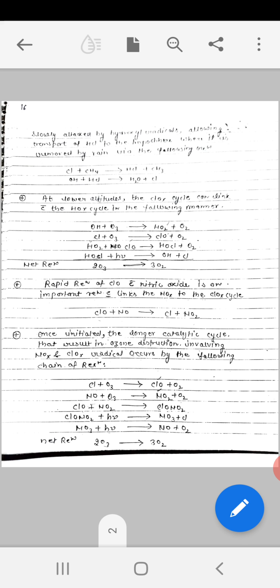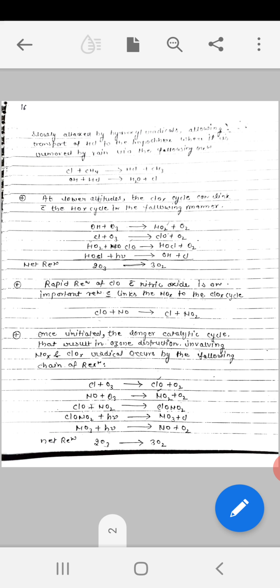Chlorine combines with ozone to form ClO plus oxygen. HO2 and ClO then combine in the third reaction to form HOCl plus oxygen. In the last step, HOCl absorbs light and is converted into OH and Cl. If we add all four reactions, the net result is that 2 ozone molecules give 3 oxygen molecules.